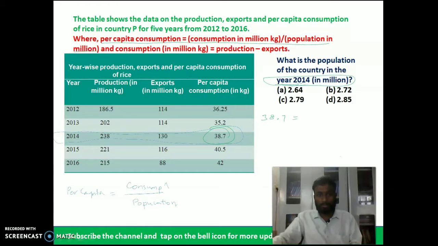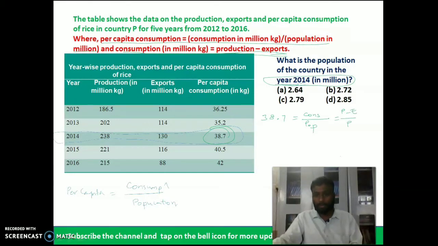Consumption is production minus exports, so consumption by population, where consumption is the difference between production minus exports.